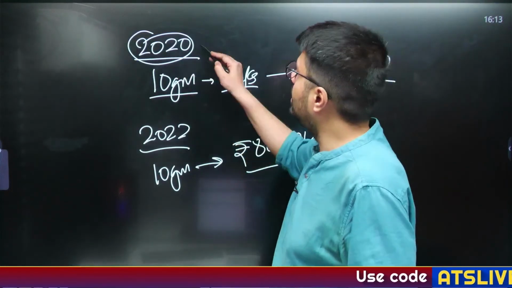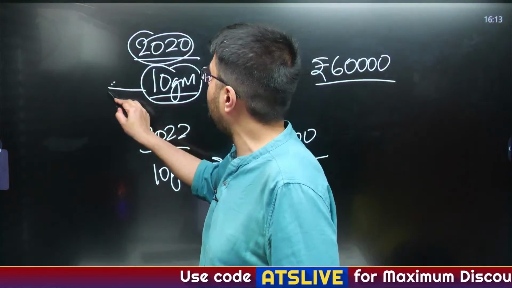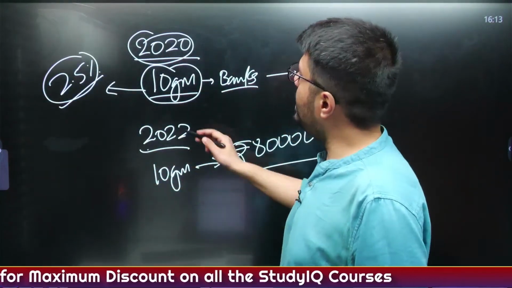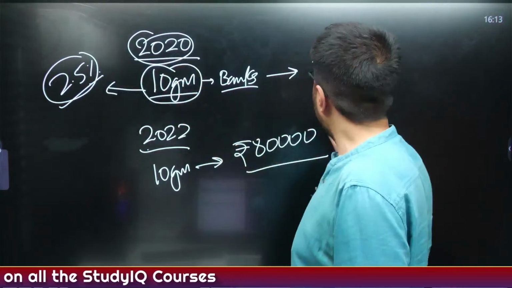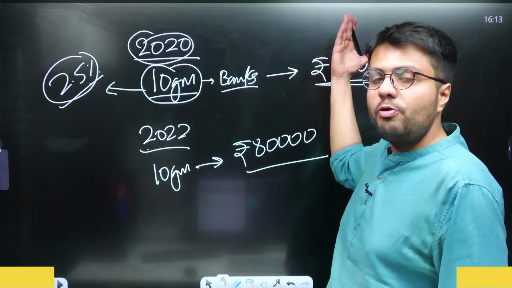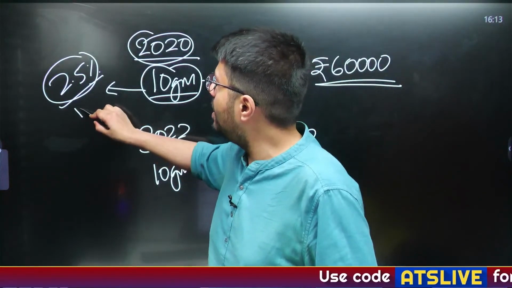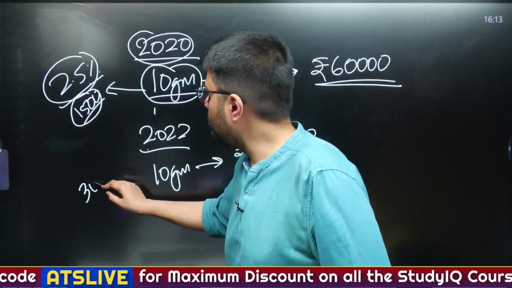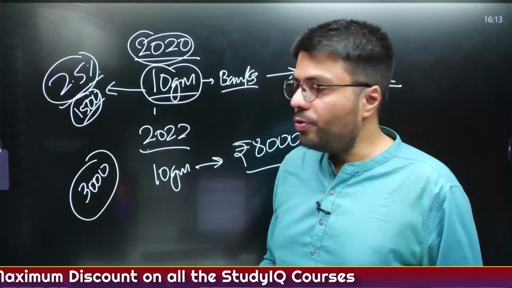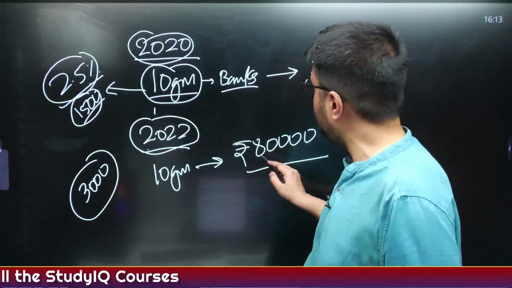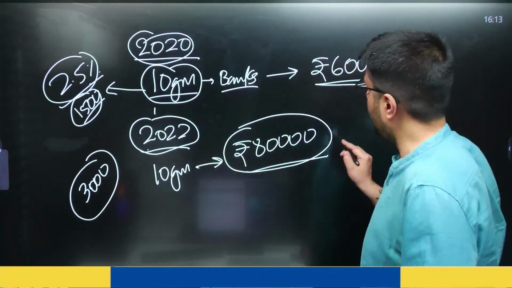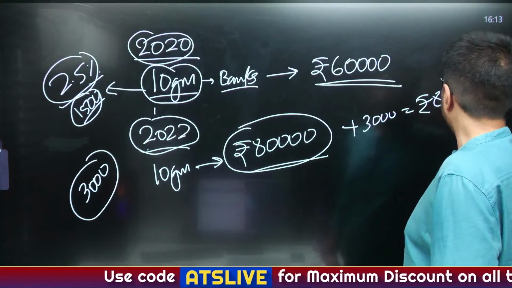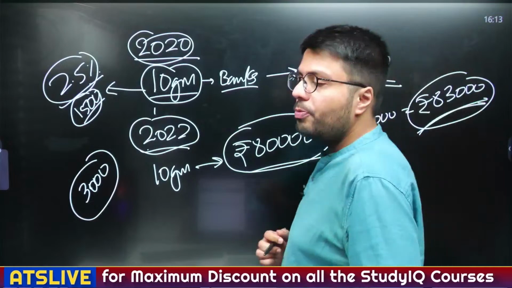And the bank had said that for this 10 gram of gold, the bank will pay you 2.5% interest per annum. So now in 2022, what is the interest of 2.5% per annum for a deposit of 60,000 rupees worth of gold? This comes out as an annual interest of 1500 rupees. So your total interest payment after 2 years becomes 3000 rupees. So the amount which will be payable to you after this matures in 2022, that is after 2 years, is 80,000 plus this 3000 rupees. That makes the total you get 83,000 rupees. So this is how the gold monetization scheme works.